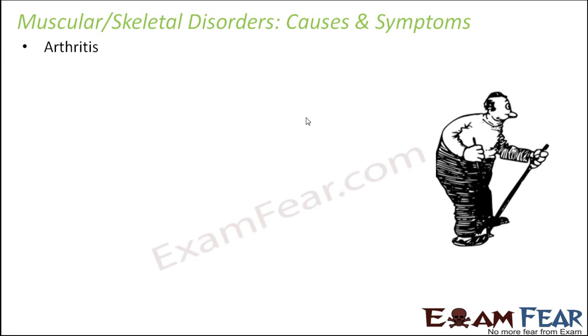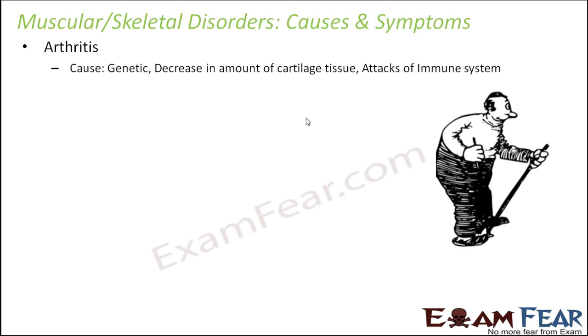So let us start with arthritis. So let us see what is arthritis. It is a very common name which you would have often heard from people, that somebody is suffering from arthritis. Generally it happens to old people. However, that is not necessary, because when you talk about the cause of arthritis, it can be many things. It can be genetic, it can be a decrease in the amount of cartilage tissue. So when the amount of cartilage tends to decrease in the body, that can also lead to arthritis. It can also happen when the immune system attacks the cells forming the musculoskeletal system.